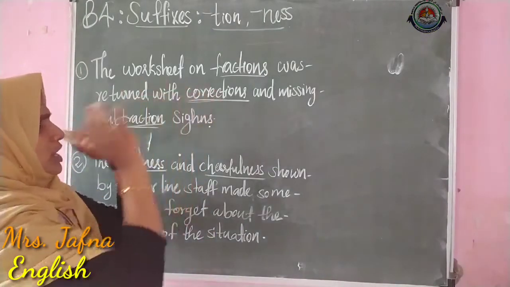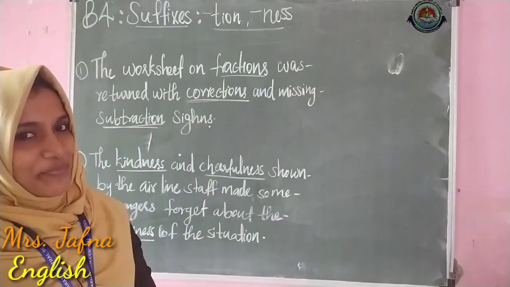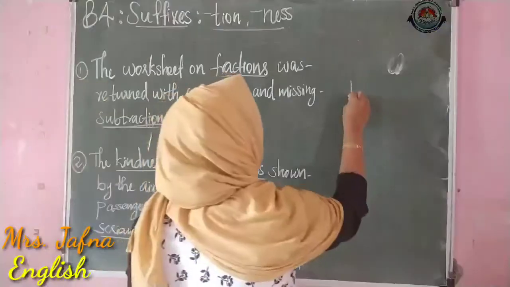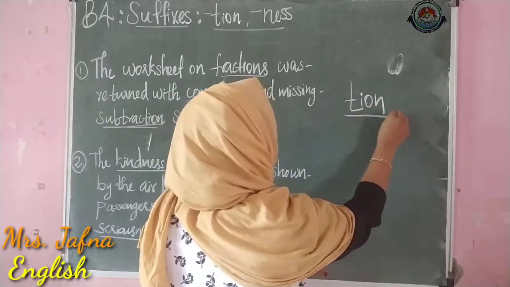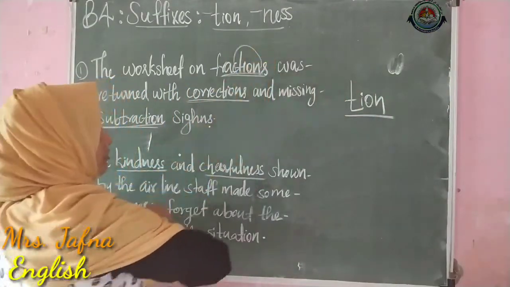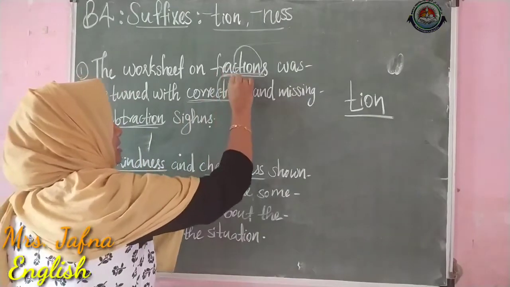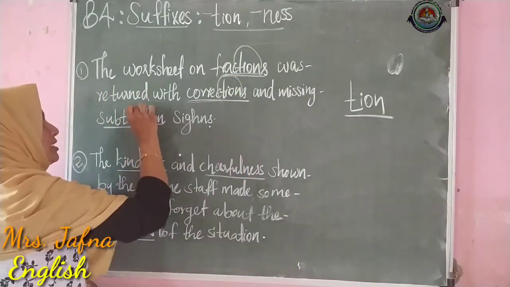So, what is the specialty of these words? What is common in all these words? Right. There you can see T-I-O-N in all these words. Here is fraction and here it is correction and here it is subtraction.